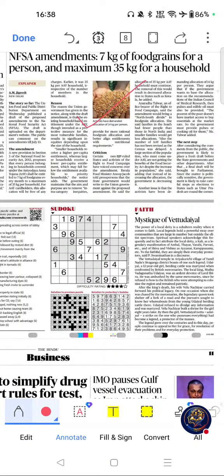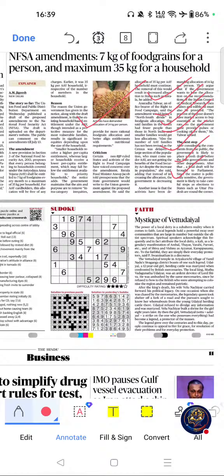NFSA amendments: 7 kg of food grain for a person and maximum 35 kg for a household. Why this topic is important for exams? NFSA is one of the most frequently asked UPSC topics, and this is important for economy, social justice, and welfare section, and frequently appears in exams like SSC, banking, and state public service commission exams. Please go through this article.